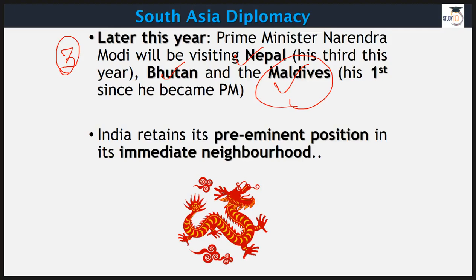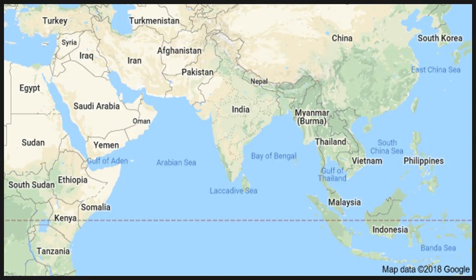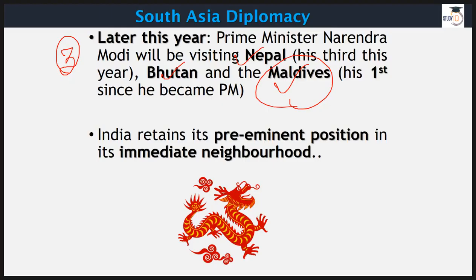Now, India, as you can see from the size of our country, we know that we are the fastest growing major economy in the world, and in terms of military and so many other things, we are number 1 in this region. And all these countries are looking at India as a big brother, of course. They look at us and expect us to behave like a big brother. And we have tried our level best as well. So far, our position was quite strong here.